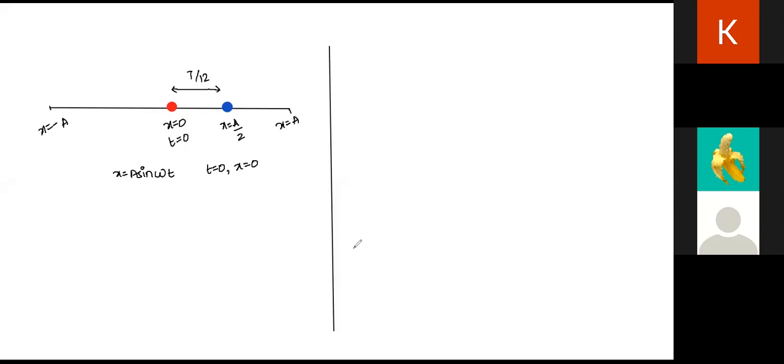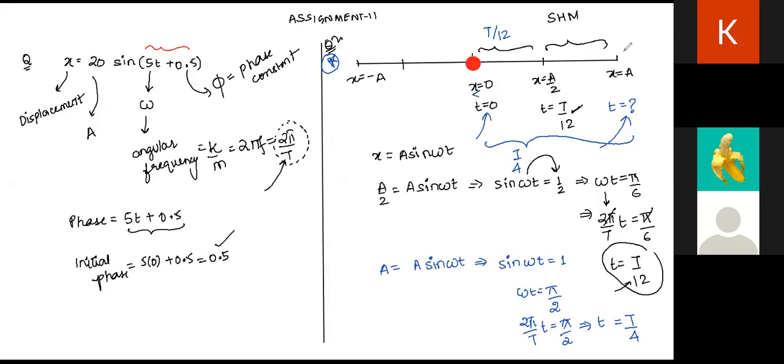Then we found out the time taken by the particle to reach the extreme position by doing a substitution. So this was the principal equation. Understand this, Anukriti. In this equation, we substituted. First we substituted x is equal to a by 2, then we substituted x is equal to a, and then we found out the value of time. Initially, we got T by 12 in the first case.